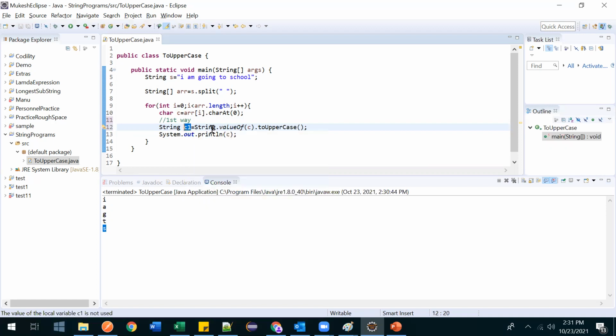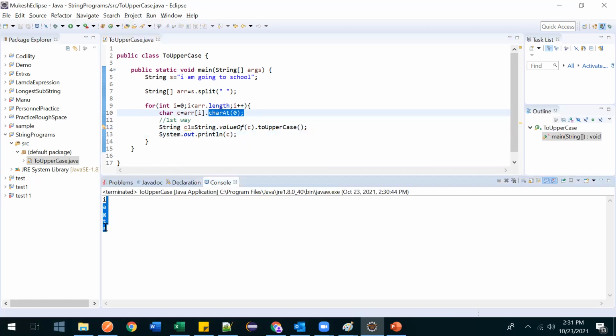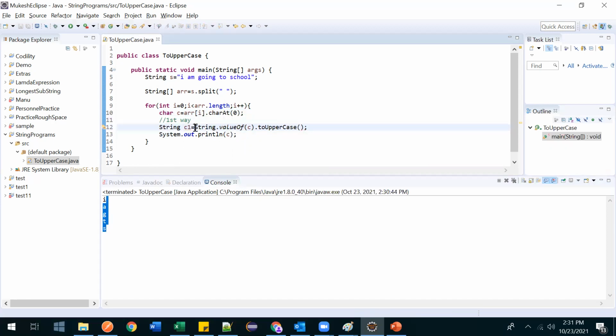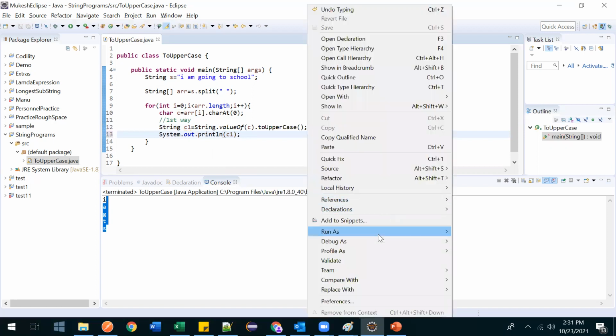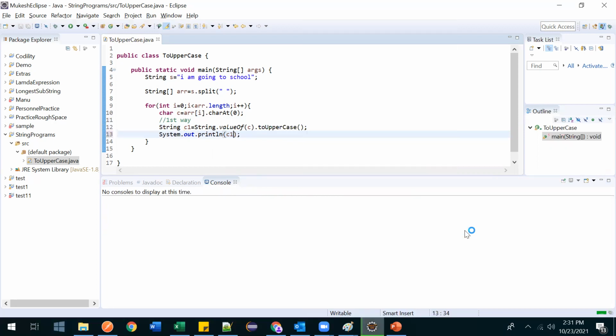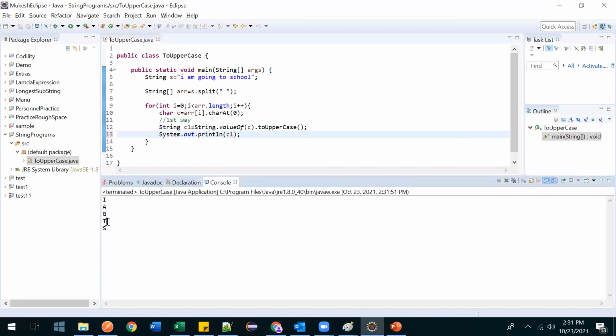So earlier when we printed c after fetching it with charAt, all were small characters, right? Now we are converting that to uppercase. If I print all the c1s, then it should print in uppercase. See, now all got converted to uppercase. So now we got the uppercase.